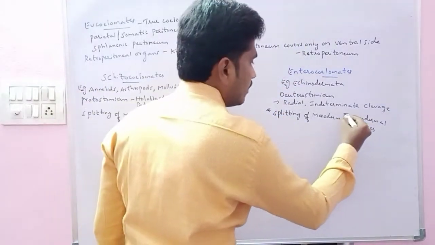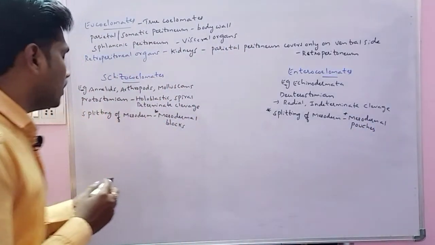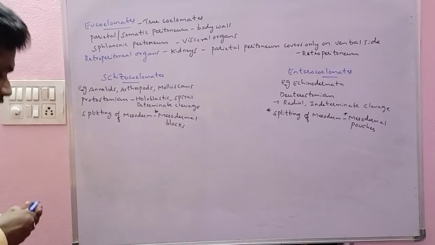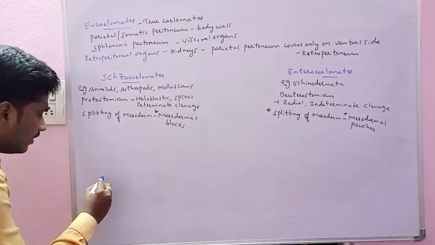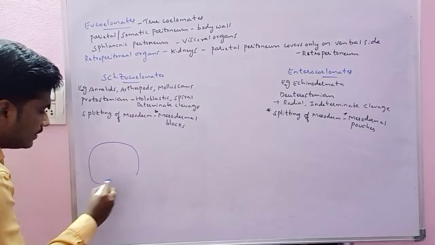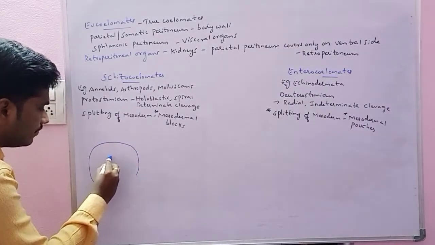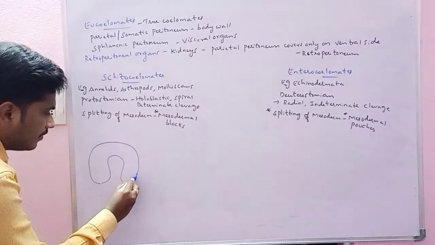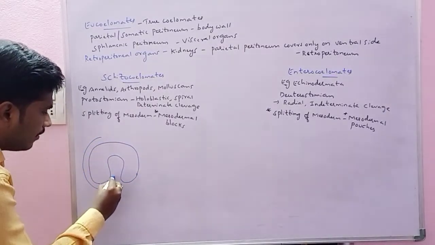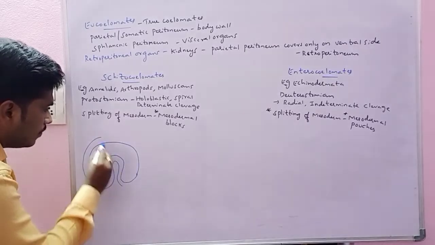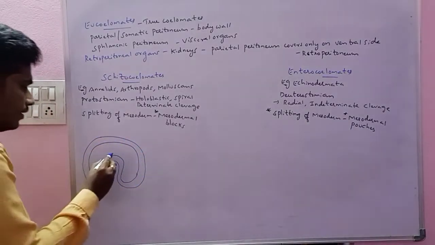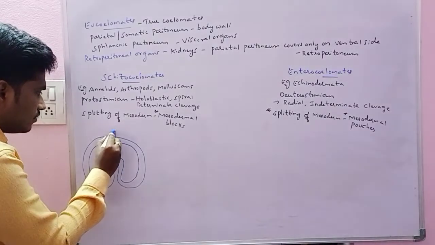Very important here: you should see how the schizocoelom and the enterocoelom are formed. Roughly I am drawing the diagram here. Time is short. Like this, they may form. And this one we can call the blastopore opening.